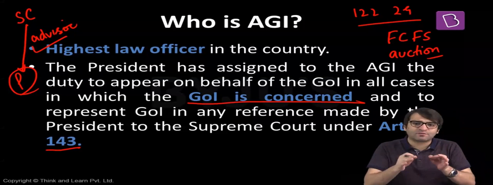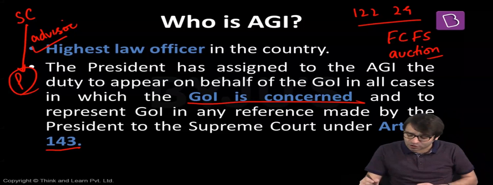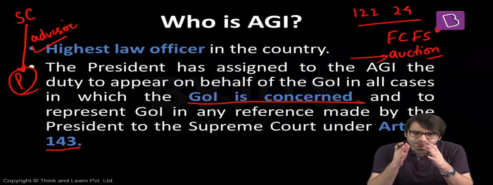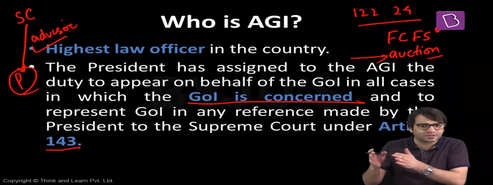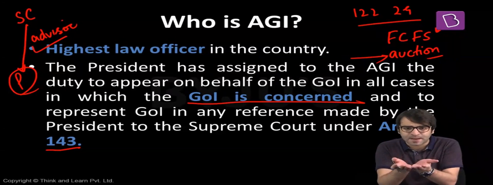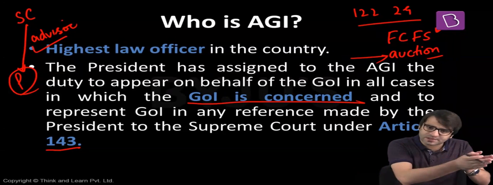By following the auction route, the government would have acquired massive revenue if the 2G spectrum was allocated not on the basis of first come, first serve, but on the basis of the auction. Then the President referred this matter to the Supreme Court, asking the views of the Supreme Court about how we should proceed when spectrum or natural resources are to be allocated by the Government of India. That means this matter of 2G spectrum allocation was referred by the President to the Supreme Court, asking the views of the Supreme Court on this matter.